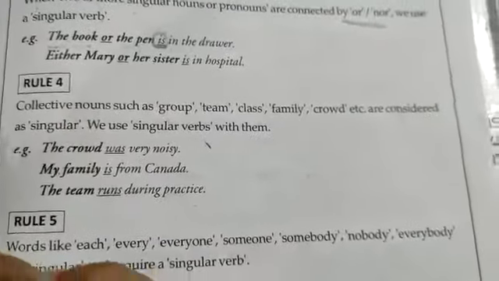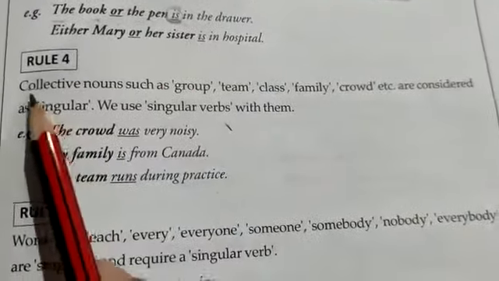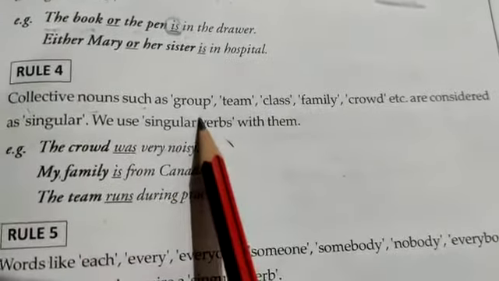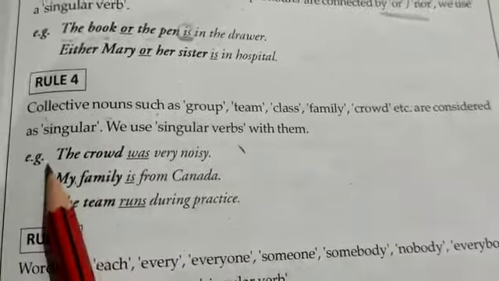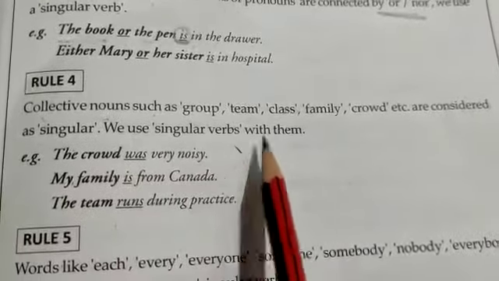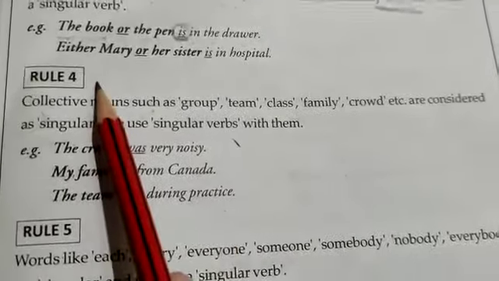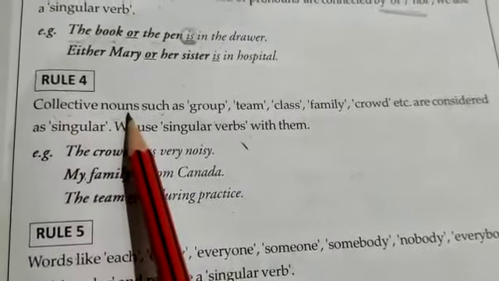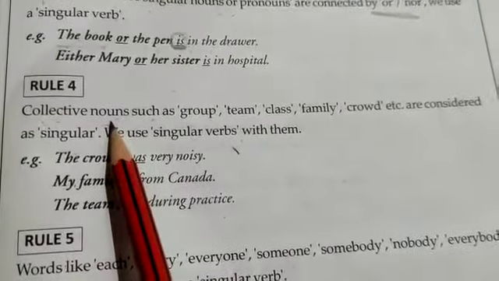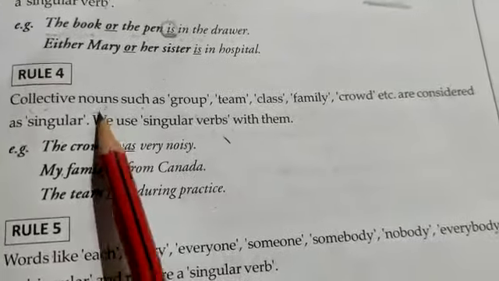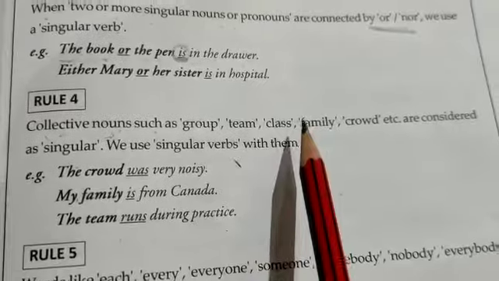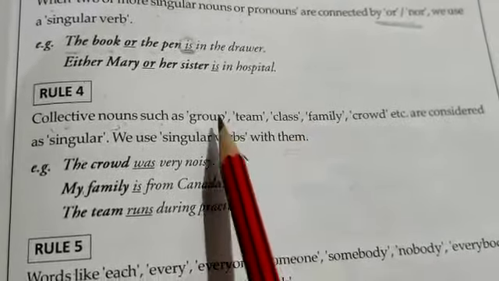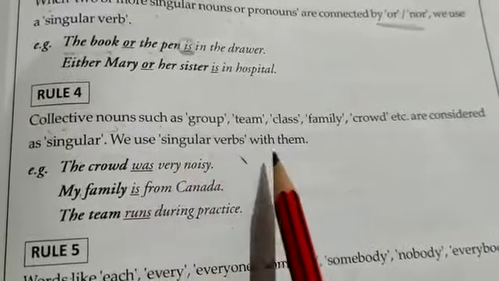In this fourth rule, let's read what it says. Collective nouns such as group, team, class, family, crowd, etc. are considered as singular. We use singular verbs with them. So rule 4 says that if in a sentence there is a use of collective nouns, for example group, team, class, family, crowd, etc., we are going to use singular verbs.